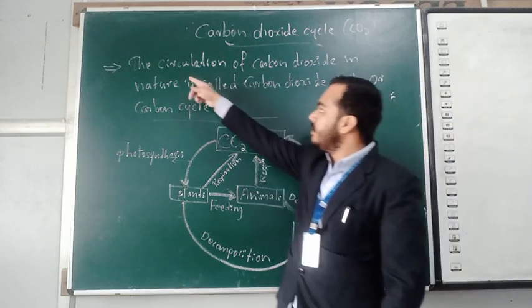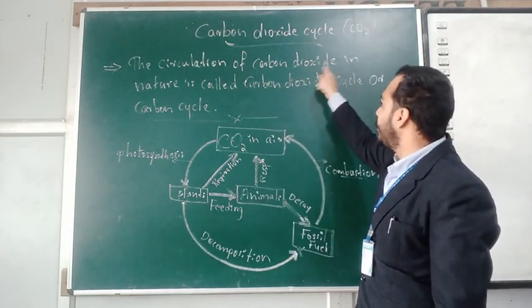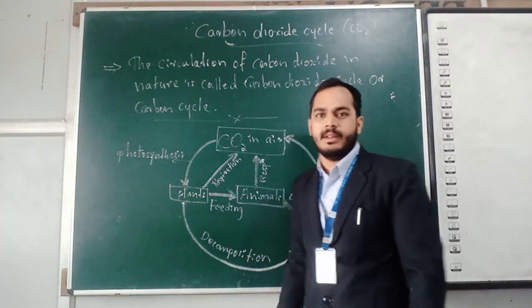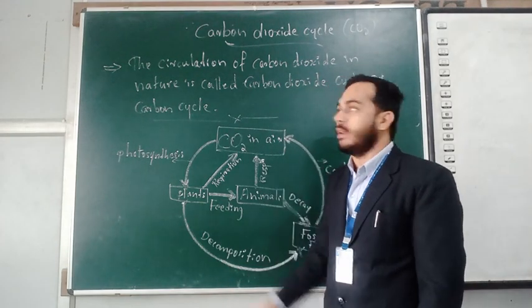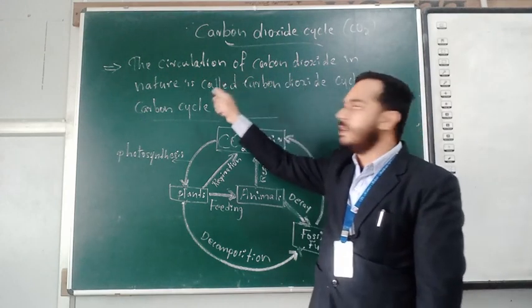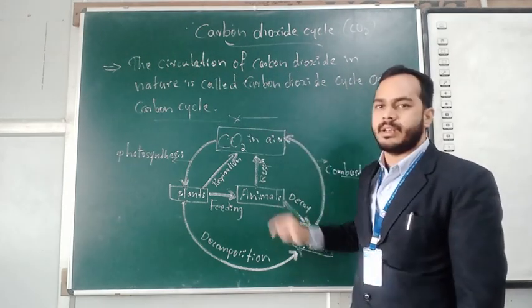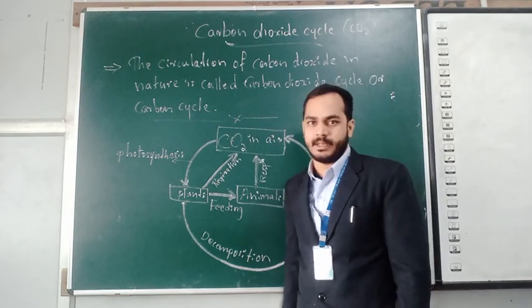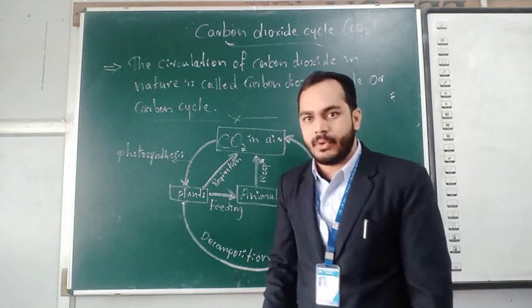Let's see what the circulation of carbon dioxide in nature is. It is a natural process. Okay. Circulation of carbon dioxide in nature is called the carbon dioxide cycle or carbon cycle. So I hope all of you understood this topic.